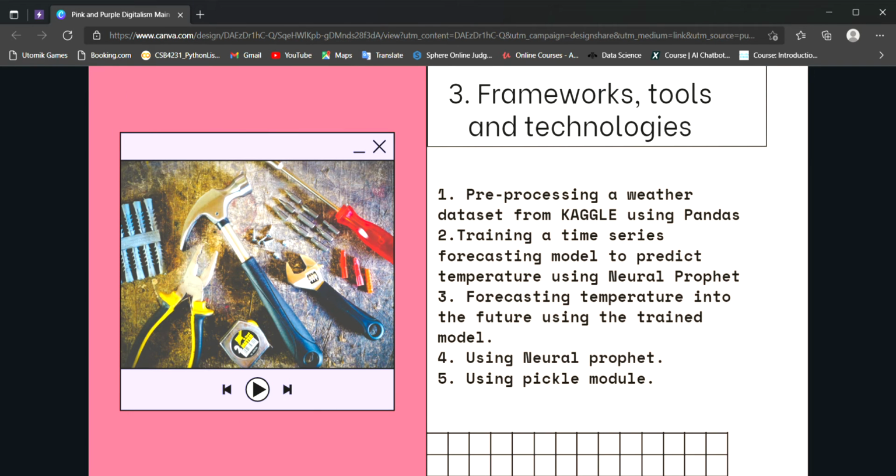Moving on to the technologies, we have used Kaggle in order to pre-process the dataset, that is by the help of pandas from Python. Further, we train the model using NeuralProphet, followed by which we predict the conditions. Modules we've used are basically Matplotlib, NeuralProphet, and Pickle.